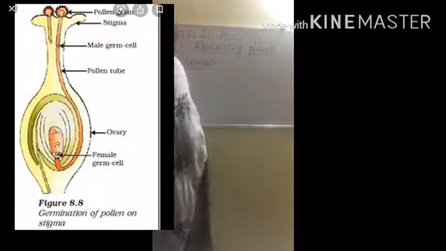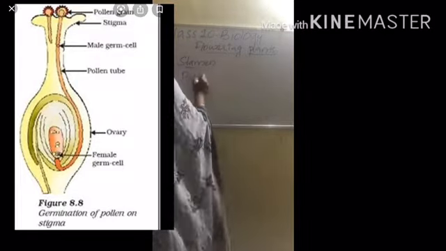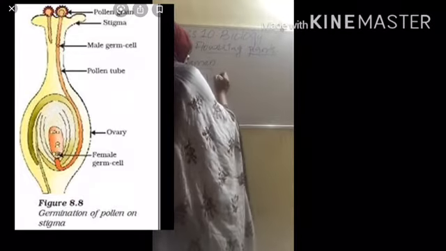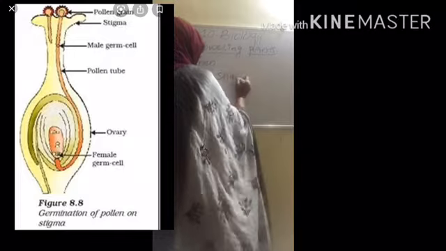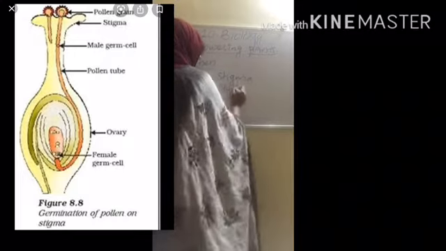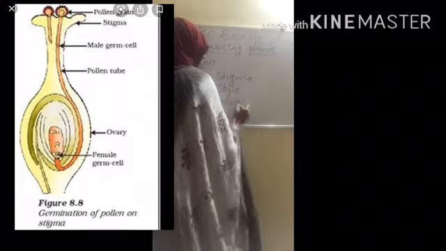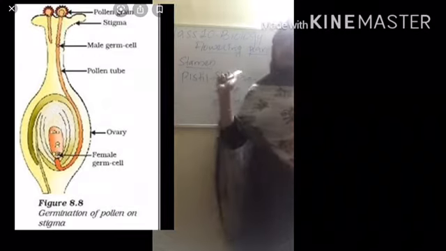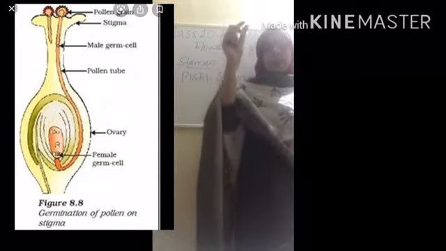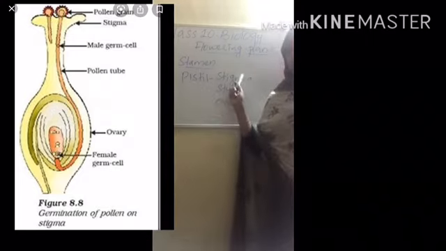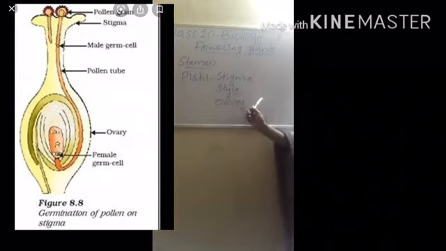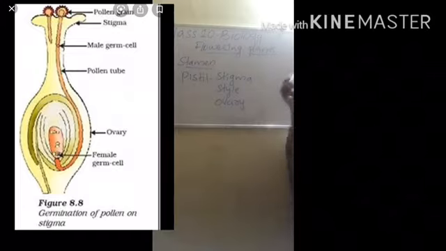Then coming to the pistil. Pistil is the female reproductive part of the flower, and it in turn consists of three parts, that is stigma, style and ovary. So the top sticky part is known as the stigma. The middle elongated tube which connects the stigma and ovary is known as the style, and the bottom swollen part is known as the ovary. And ovary contains the ovule.